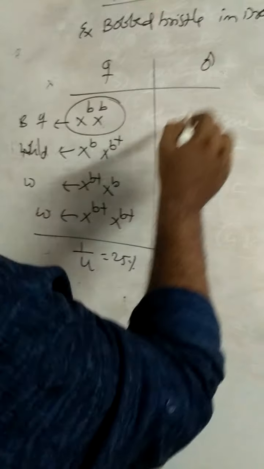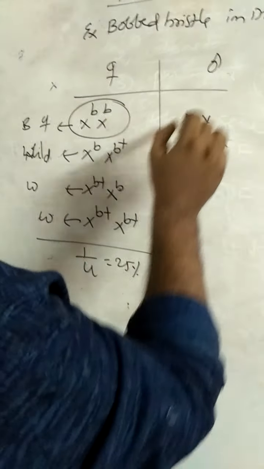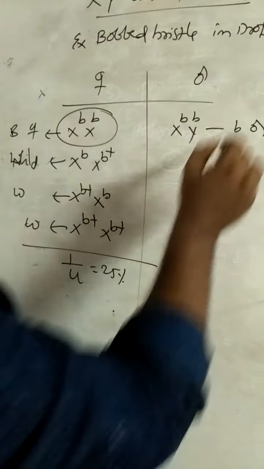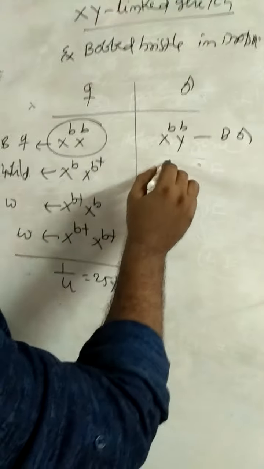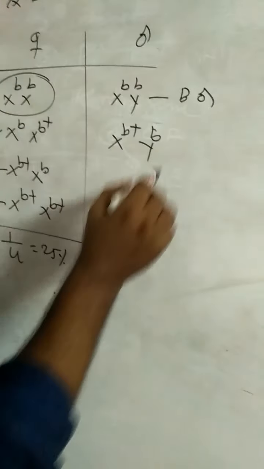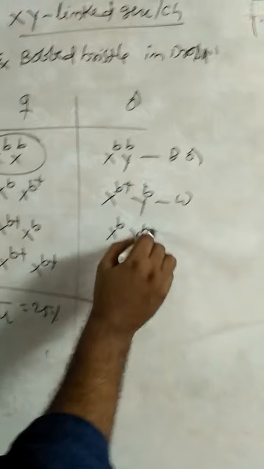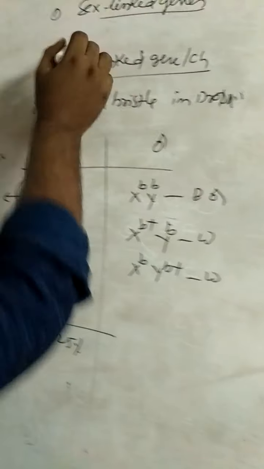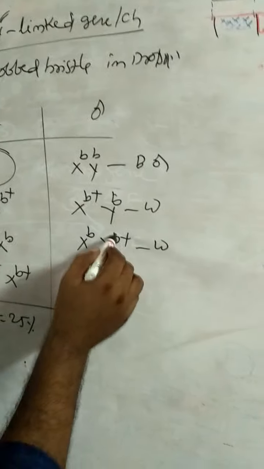What about males? X and Y, b, b. This is a bobbed male. X power b and Y power B plus, this is wild. X power B plus, Y power b, this one also wild. Here the genes are present on both X and Y chromosomes, hence the Y chromosome also contains the gene.